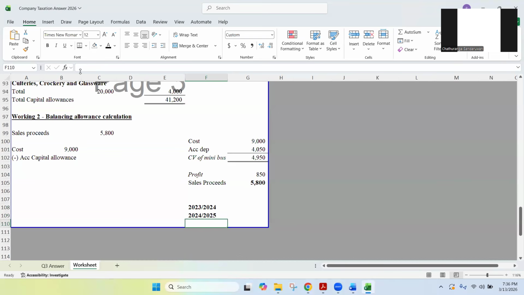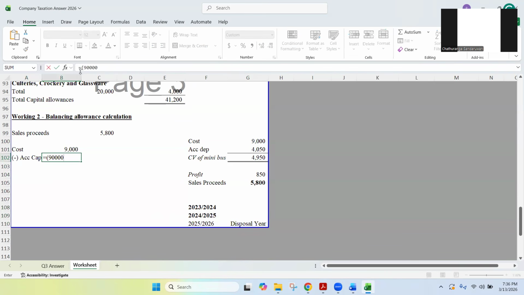And then what is the next year? 2025, 2026. This is this year. This is the disposal year. Do we claim capital allowances for disposal year, this year? No, we don't. So far, for how many years we have claimed for capital allowances? For 2 years. That means we have claimed how much?